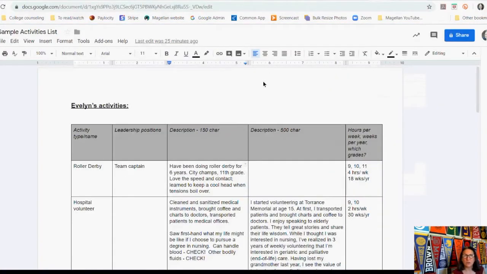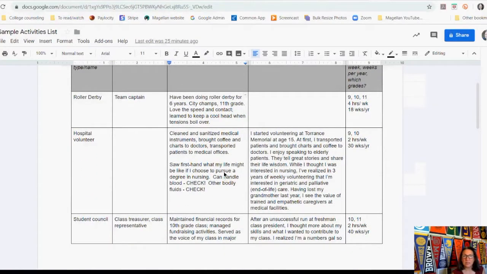So again, that's why I want you to do this in a Google Doc first, because look at the difference between, so here are two different examples for hospital volunteer. I was sort of illustrating the difference between describing what you did and injecting a little personality and giving them a little bit more motivation from you, right? And a tiny bit of sense of humor never hurt anyone either.